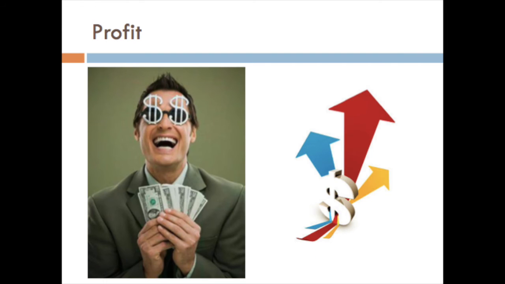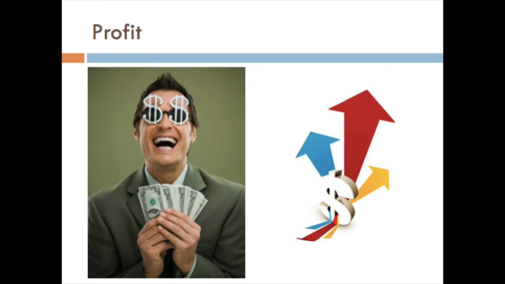Now let us discuss profit. Profit, as we know, is one of the most important business objectives. But how is profit calculated, or what exactly is profit? To know it, we need to know revenue and cost. Revenue means the amount of money which a business is getting after selling its product, and cost means the total amount of money that is needed to produce a product or to purchase a product for selling.